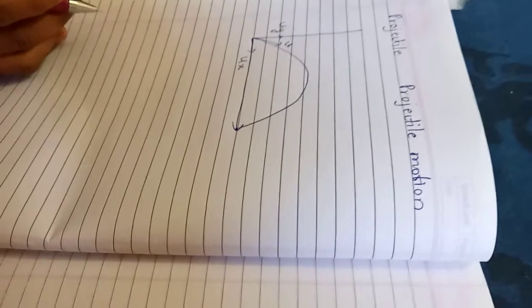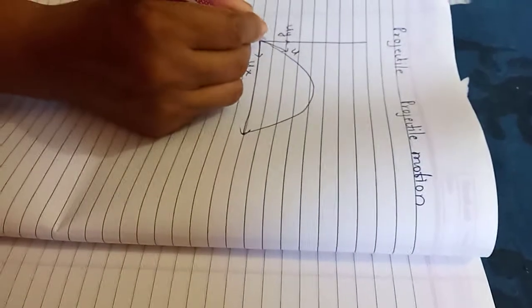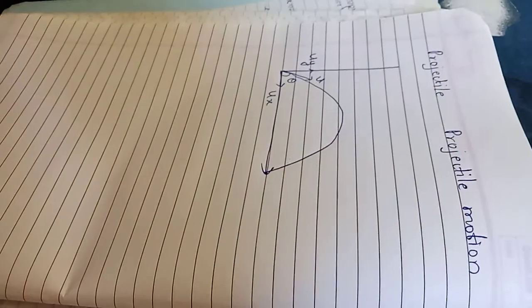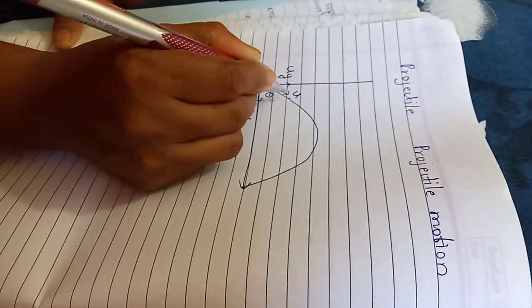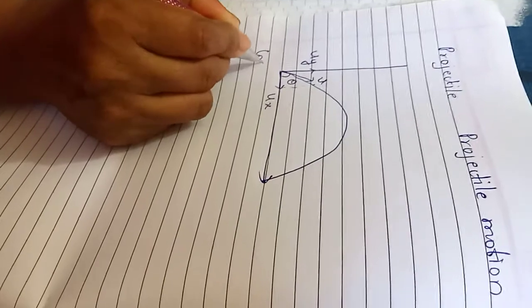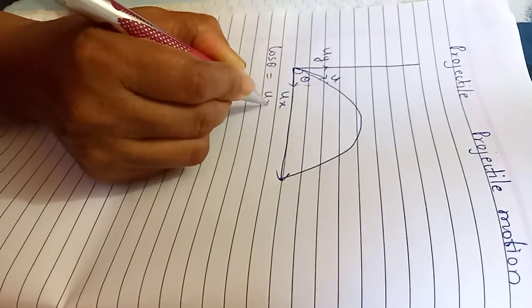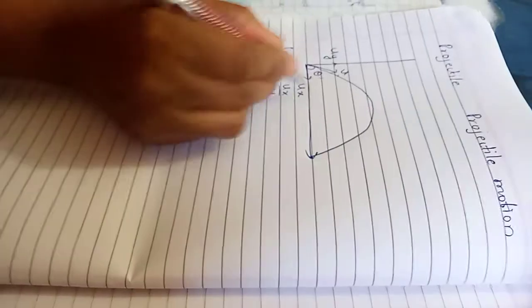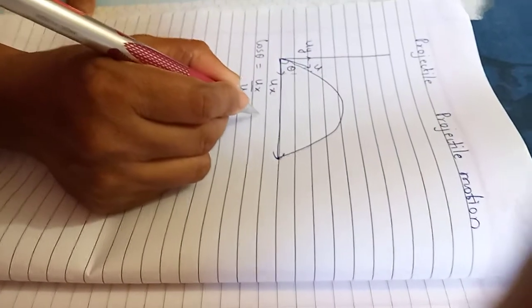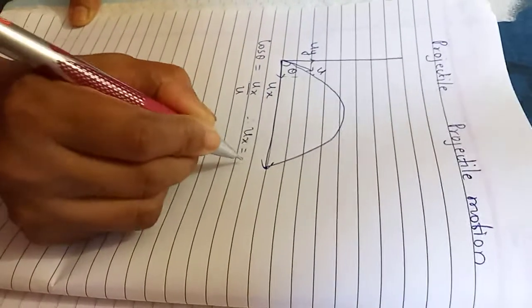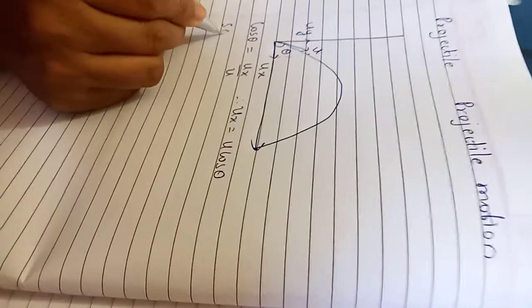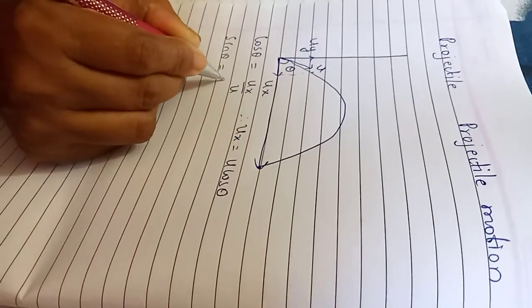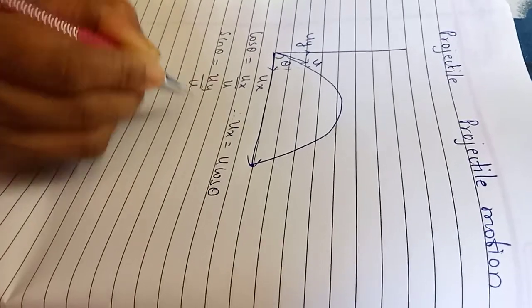If the velocity makes an angle theta with the horizontal, students, when you complete this typical triangle, then cos theta is equal to ux upon u, adjacent side upon the hypotenuse. Therefore ux is u cos theta. What about sin theta? Sin theta is opposite side upon the hypotenuse.